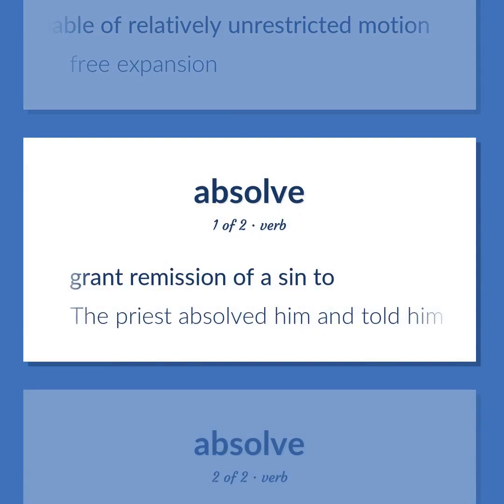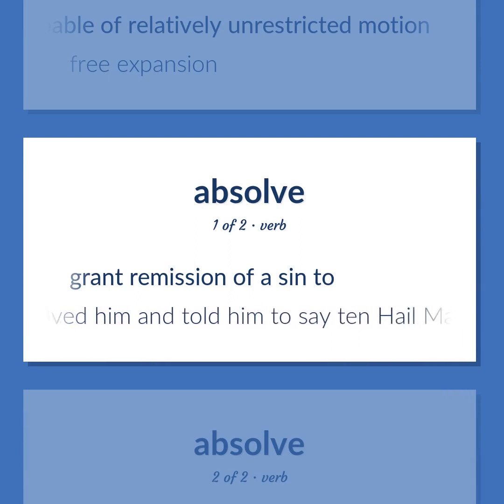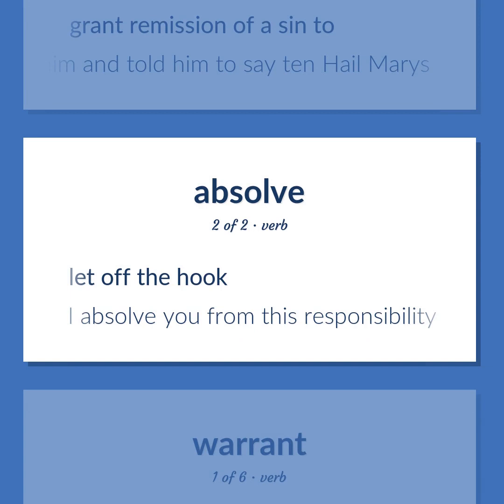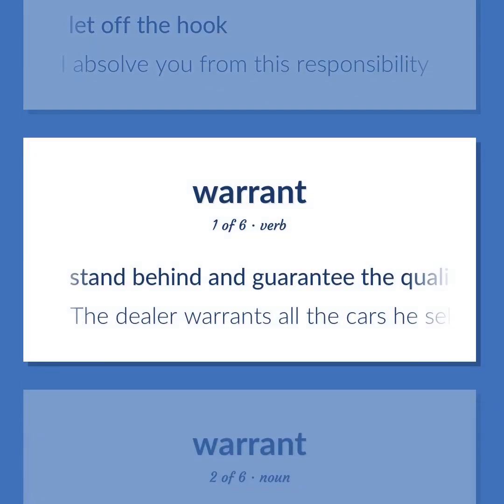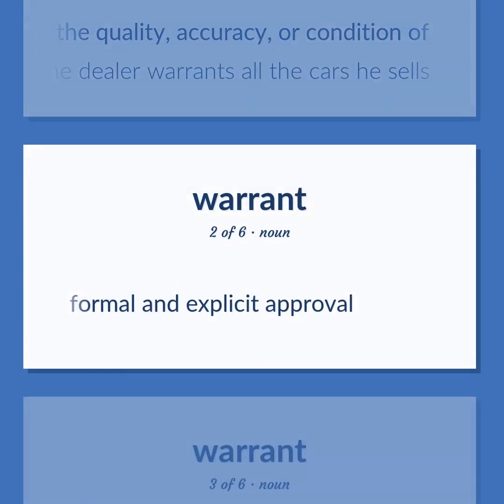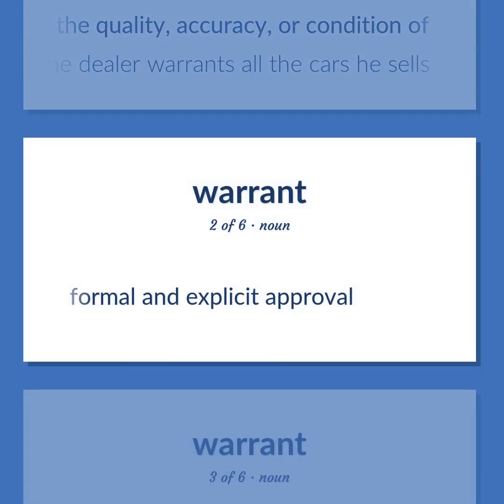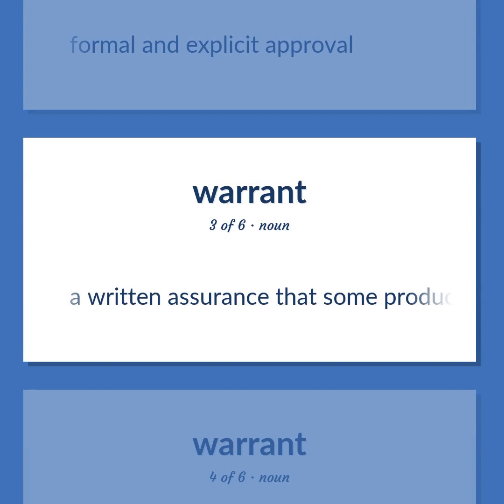Grant remission of a sin to. The priest absolved him and told him to say 10 Hail Marys. Let off the hook. I absolve you from this responsibility. Stand behind and guarantee the quality, accuracy, or condition of. The dealer warrants all the cars he sells. Formal and explicit approval. A written assurance that some product or service will be provided or will meet certain specifications.